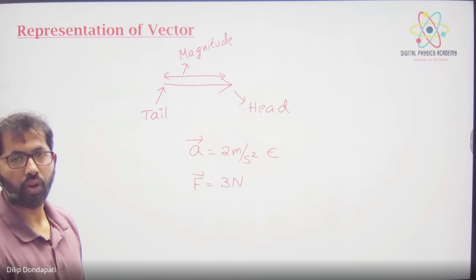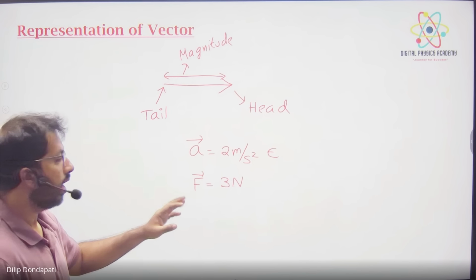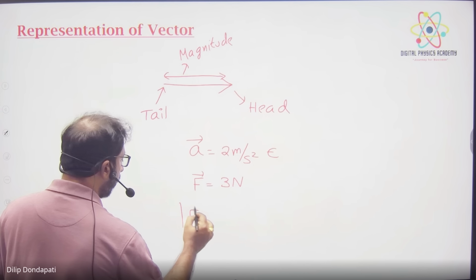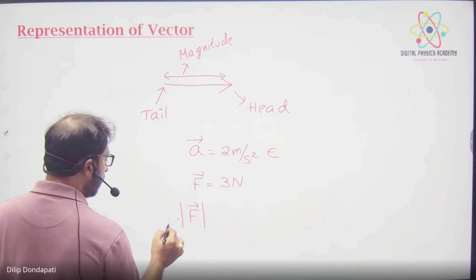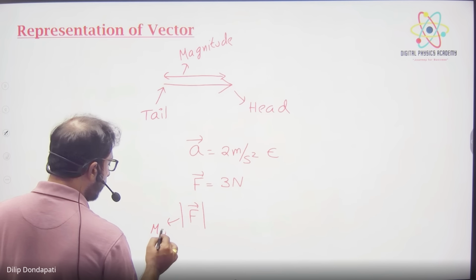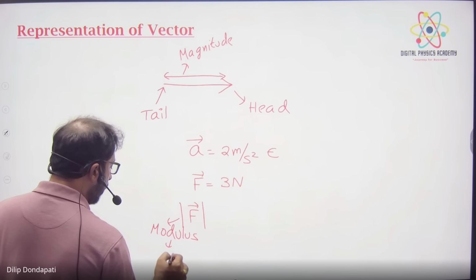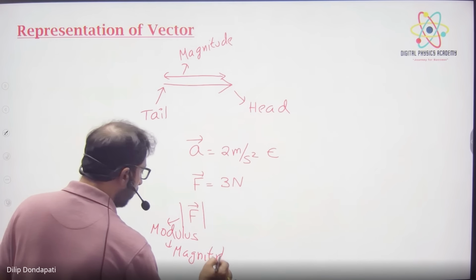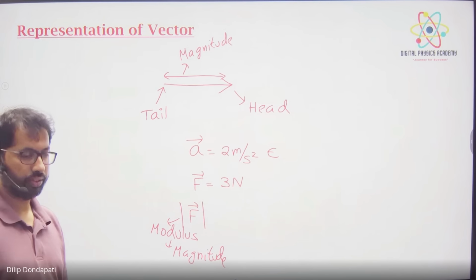Vector quantities we always put arrows on. And magnitude we represent as mod. Modulus is nothing but magnitude. Write down first.